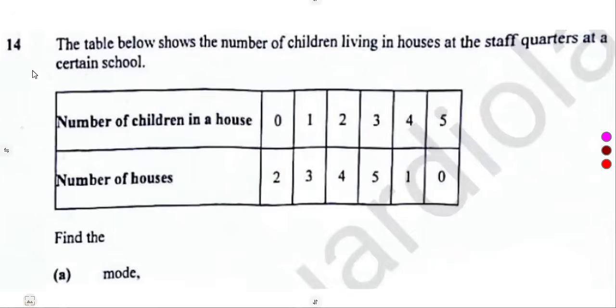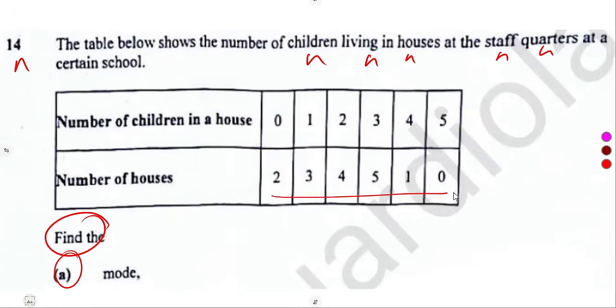Then considering the B part, the table below shows the number of children living in houses at the staff quarters at a certain school. Find the mode. So the mode is the number with highest frequency. Where are we having the highest frequency? This will be our frequency, like the number of houses corresponding. So 5 corresponds to what? The number of children in a house, which is 3. So 3 is our mode, because of that corresponding frequency value.